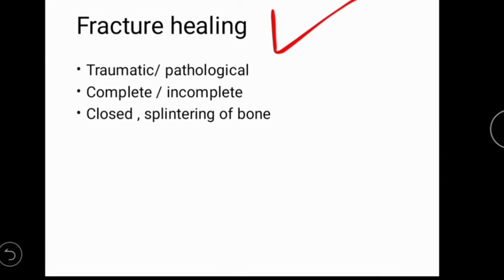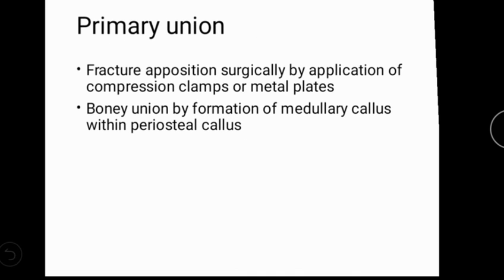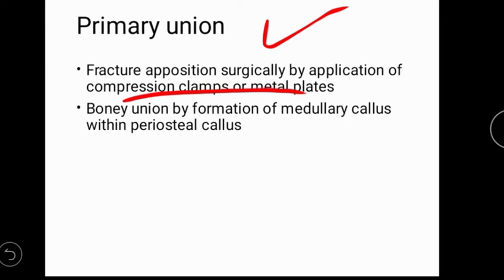Lastly, what will be found in pathological fracture healing? Mainly in fracture healing the condition is a traumatic fracture, complete or incomplete, or closed splintering of bone. Then the healing occurs by primary union. In fracture union there are two types, primary union and secondary union. In primary union, fracture apposition occurs by the application of a clamp or metal plate. Bony union occurs by medullary callus formation.